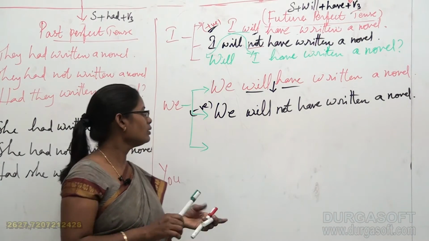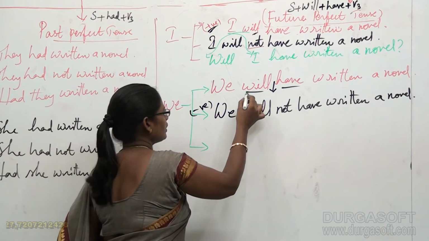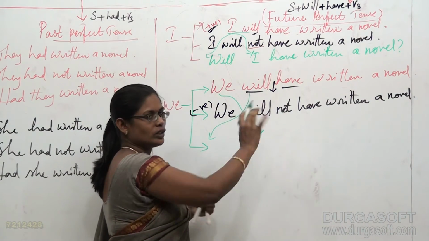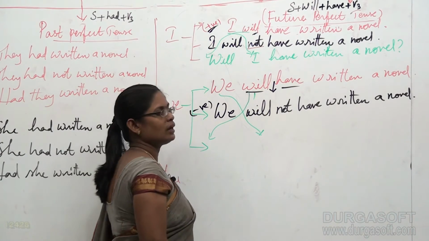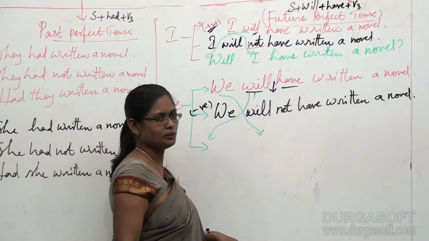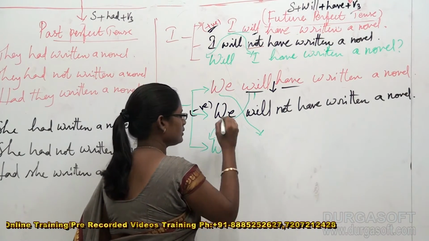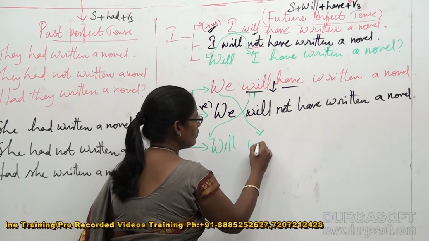Now, I think it's not much difficult for us to frame a question with we. Just interchange the first helping verb and the subject mentioned, that is will occupies the first place and it is followed by we.